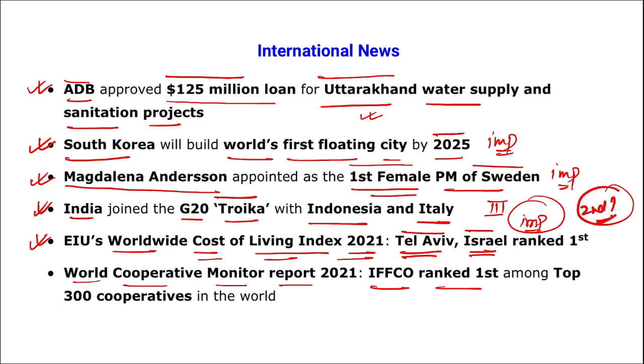Next is the World Cooperative Monitor Report of 2021. IFFCO ranked first among the top 300 cooperatives in the world. Also mark this. Which cooperative or organization topped the 300 cooperatives in the world according to the World Cooperative Monitor Report of 2021? It was IFFCO.